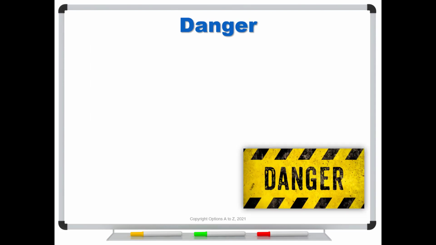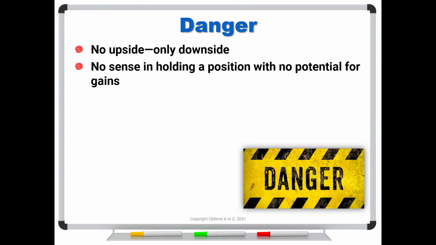A danger is a trade that has no upside, but only downside. Now, of course, nobody would intentionally put that on into an account, but they can occur over time. So whether it's the stock price maybe has moved in your favor, time has passed, volatility has changed, or some combination of all of the above, you can end up with a position that has no upside and only downside. Well, if you think about it, there's no sense in holding a position with no potential for gains, but that does have potential for loss. We'd have to say, what's it doing in there? There's absolutely no benefit.